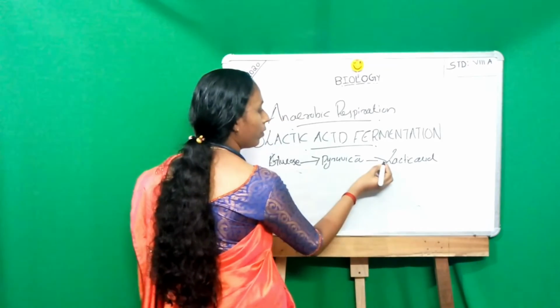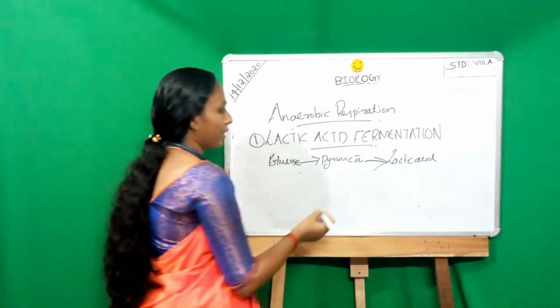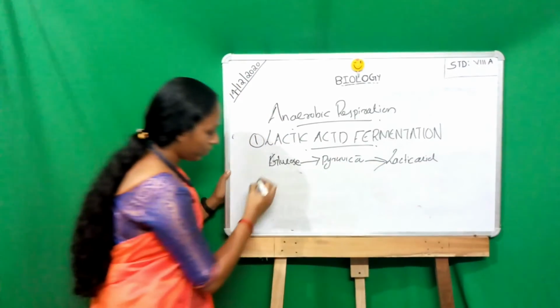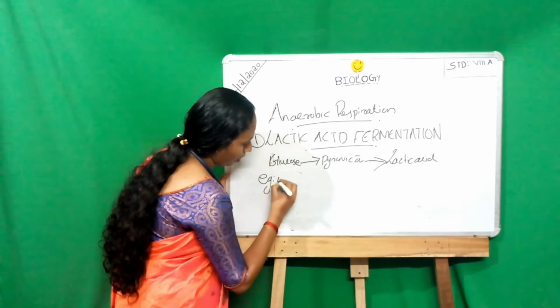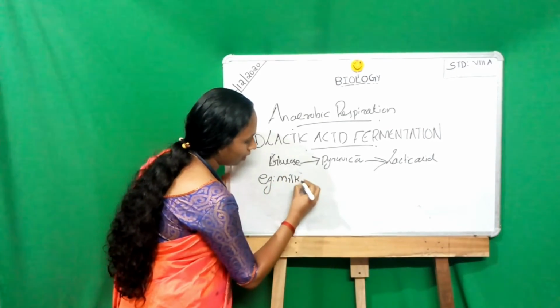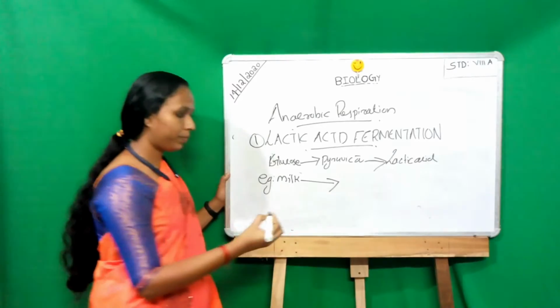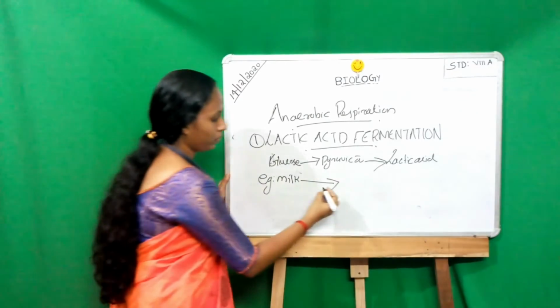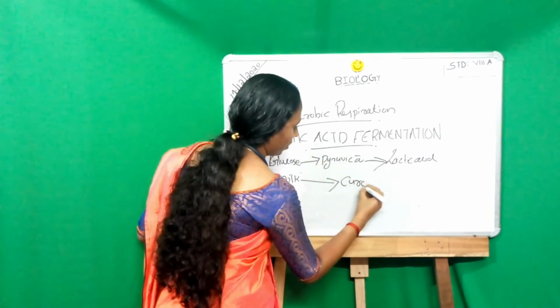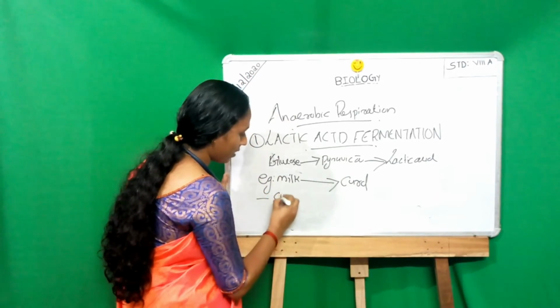Example, milk is converted to curd. It occurs in the cytoplasm.